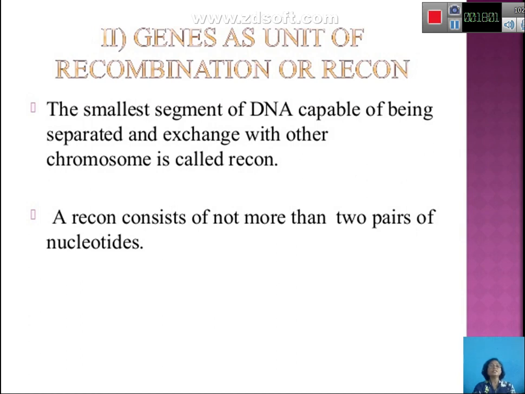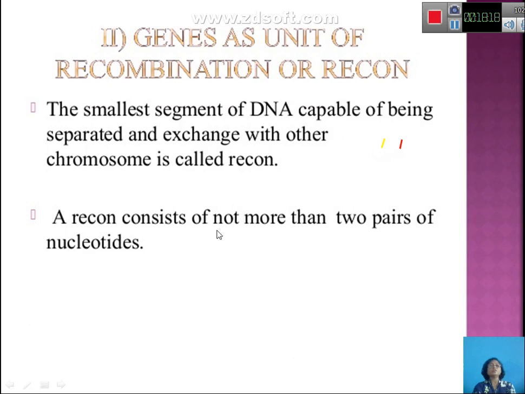When this genetic exchange takes place, the genes segregate, and then the two daughter cells will have different genes on their alleles.